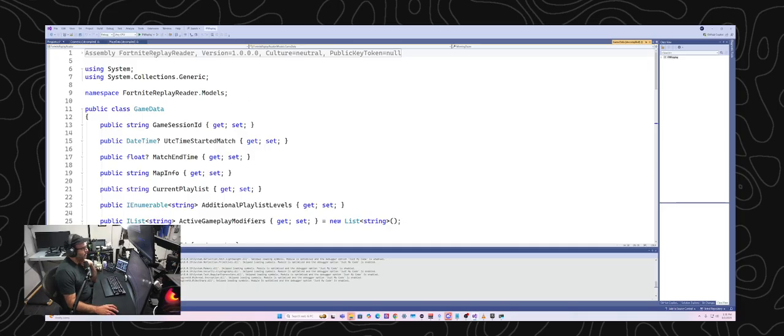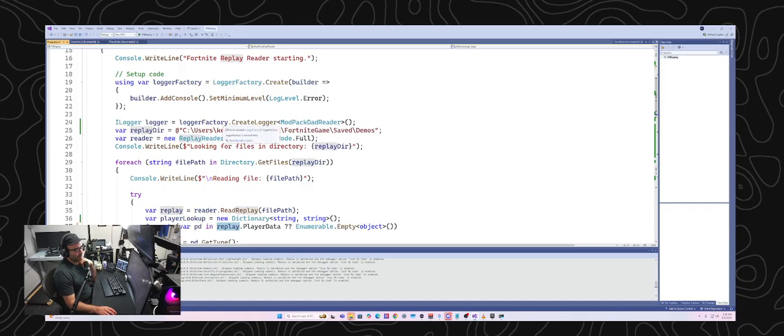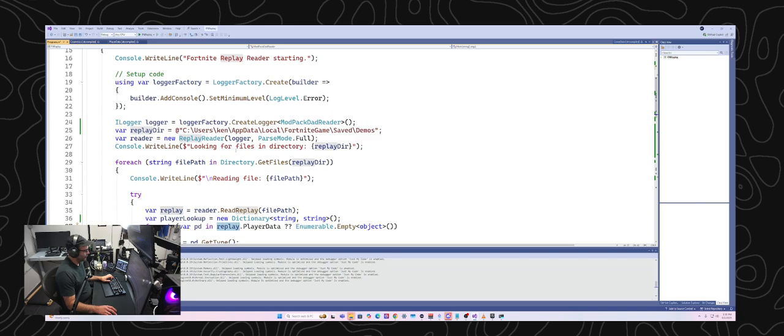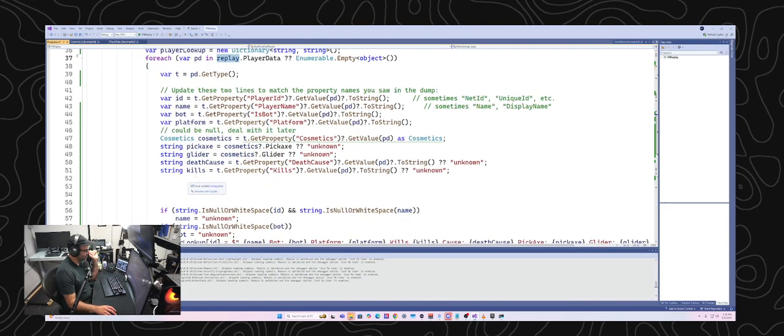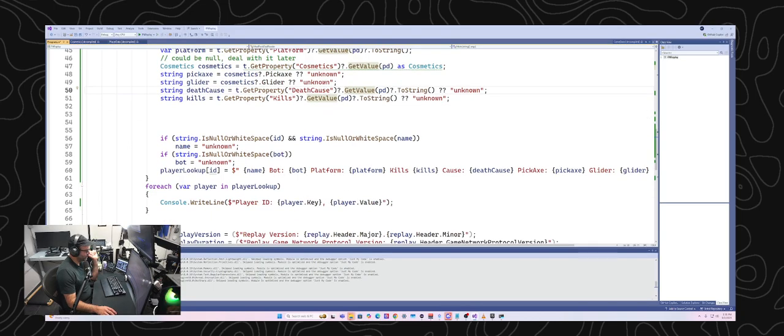Interesting. But anyways, I'm still not sure why that file is not parsing. I'll have to go back. Maybe what I'll do is, off stream, I'll try and recreate some better game data and see what happens. But I feel like we made pretty good progress today just in getting to know the data better. We extracted some additional stuff like pickaxe, glider, death cause. It would be nice to know more about death cause, and I'll probably do some more experimentation with it offline to see if I can figure out what the different values are.